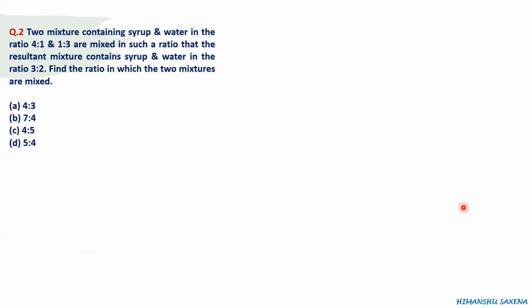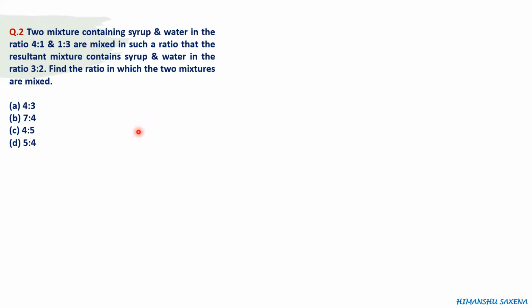Now the next question is: two mixtures containing syrup and water in the ratio 4:1 and 1:3 are mixed in such a ratio that the resultant mixture contains syrup and water in the ratio 3:2. Find the ratio in which the two mixtures are mixed. Now here there are two mixtures, right? In one mixture the ratio of syrup and water is different, and in another mixture the ratio of syrup and water is different. So these are two mixtures and we are mixing these two mixtures to make a third mixture in which the ratio is 3:2 of syrup and water.